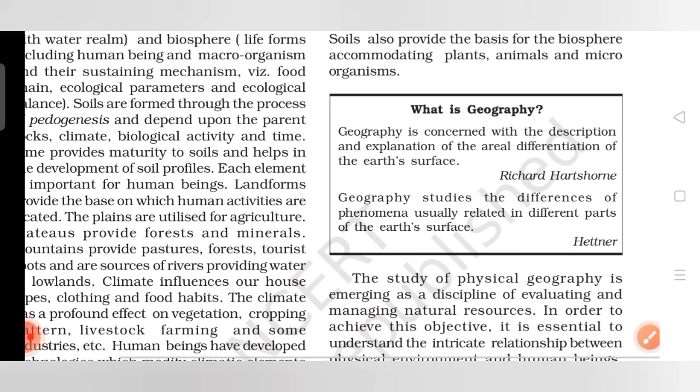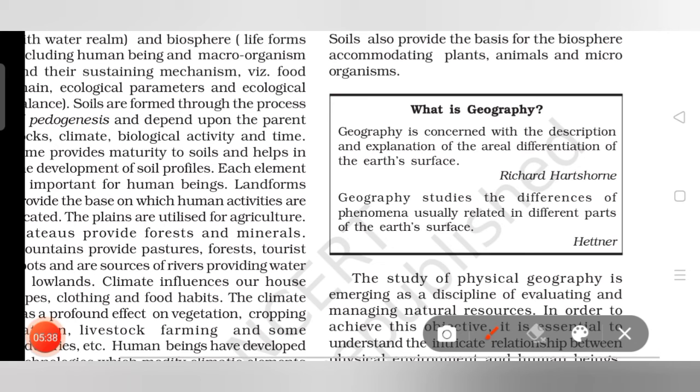Geography has been defined by two geographers. One is Richard Hartshorne, who was the discoverer of systematic geography, and the other Hettner, who was the discoverer of regional geography. Richard Hartshorne has said geography is concerned with the description and explanation of the areal differentiation of the earth's surface.